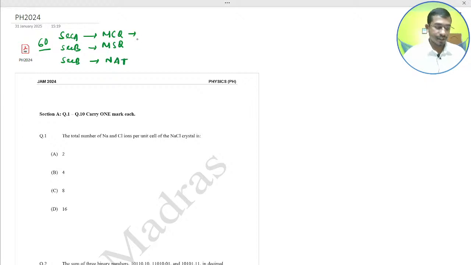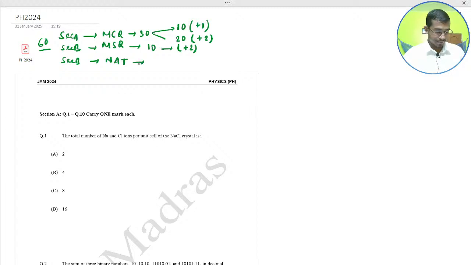In section A there are 30 questions, from which 10 questions carry +1 and another 20 questions carry +2. In MSQ there are 10 questions carrying +2 marks.